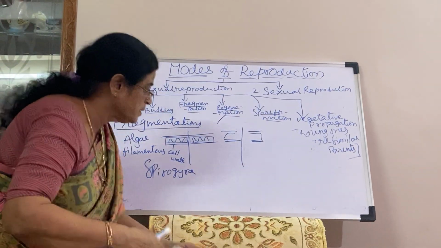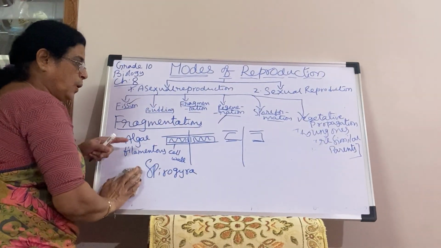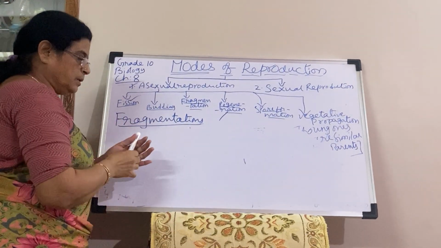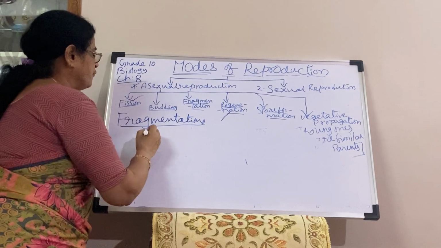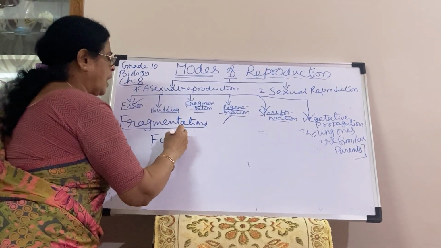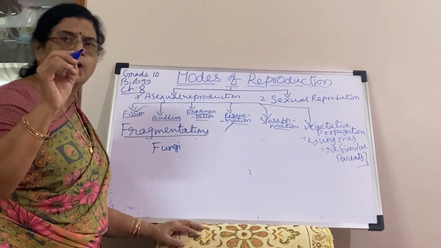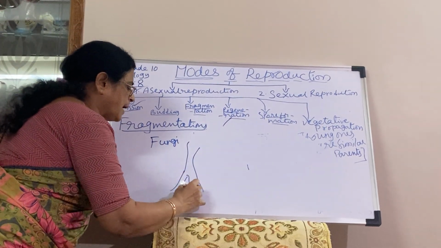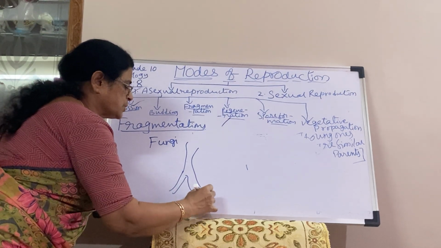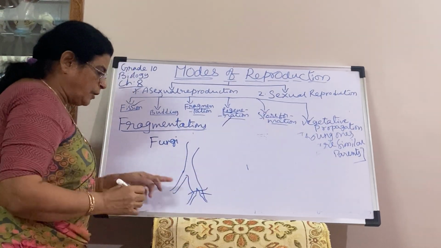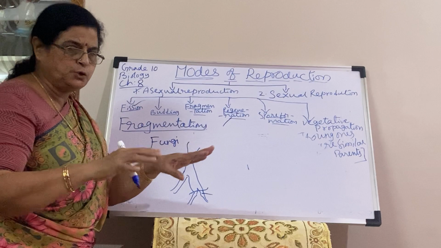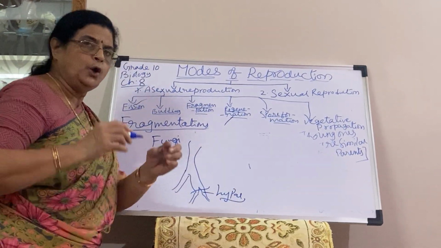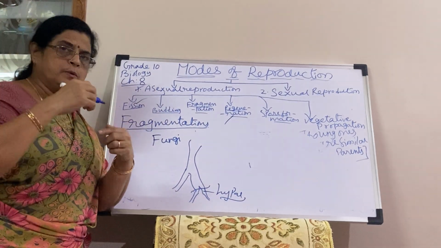And one more thing, Spirogyra will reproduce through fragmentation, and sometimes the Rhizopus fungi, which normally reproduces through sporulation, has hyphae, root-like structures. When these hyphae are fragmented, breaking into pieces, each hyphal fragment can develop into a new Rhizopus.